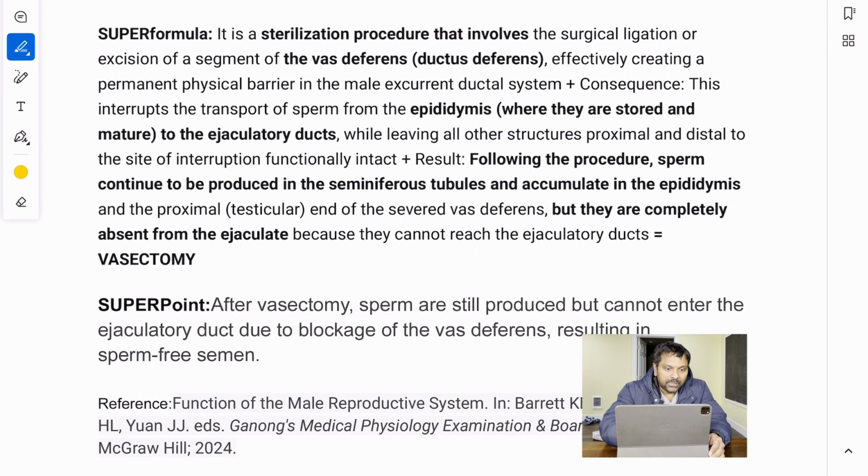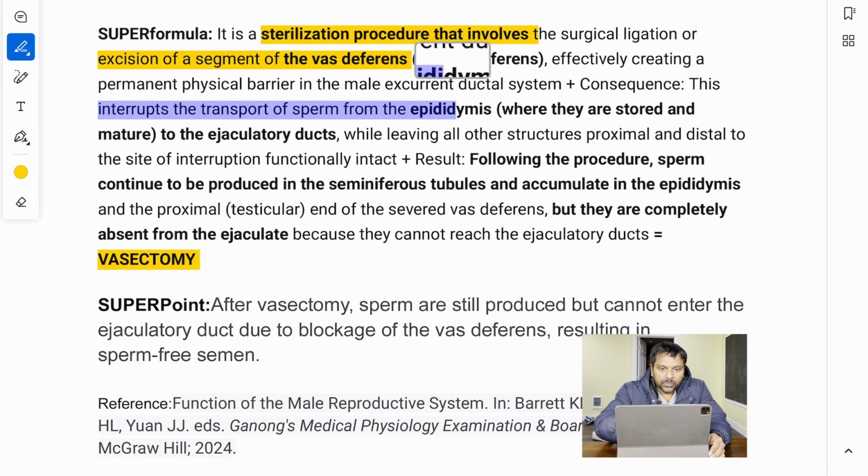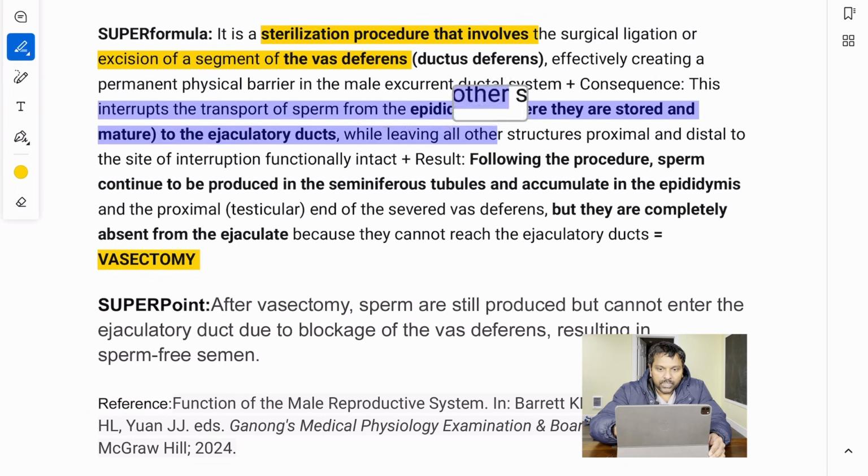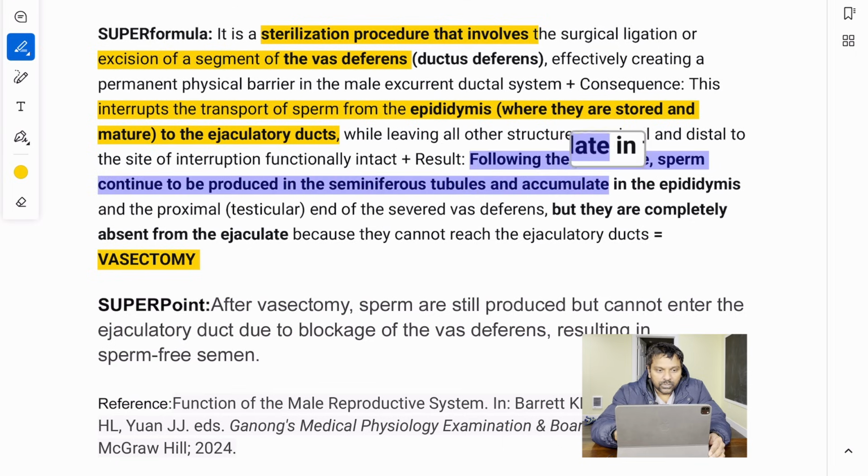Vasectomy is the sterilization procedure and excision of the vas deferens, and interrupts the transport of the sperm from epididymis to the ejaculatory ducts.